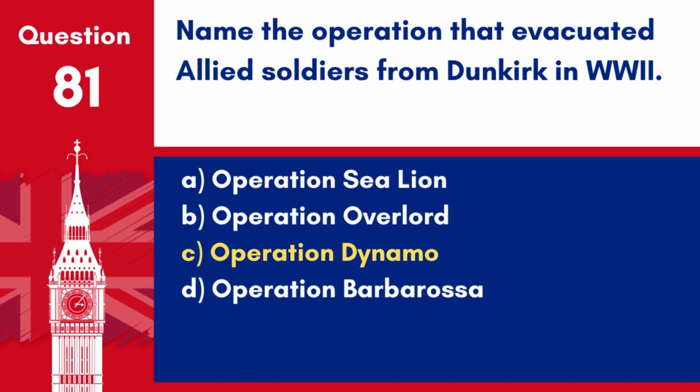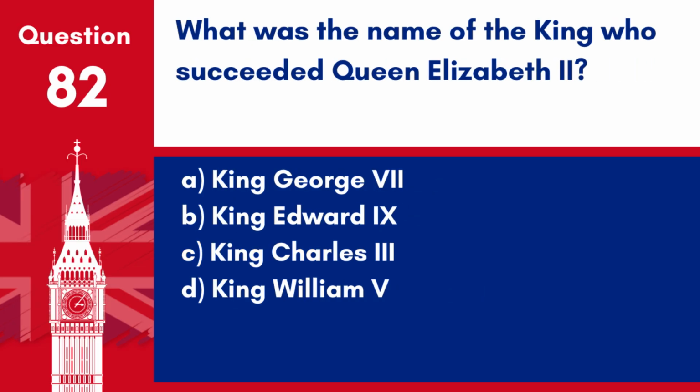Answer: C. Operation Dynamo. Operation Dynamo was the code name for the evacuation of Allied soldiers from Dunkirk, France, during World War II. Question 82. What was the name of the king who succeeded Queen Elizabeth II? A. King George VII. B. King Edward IX. C. King Charles III. D. King William V.